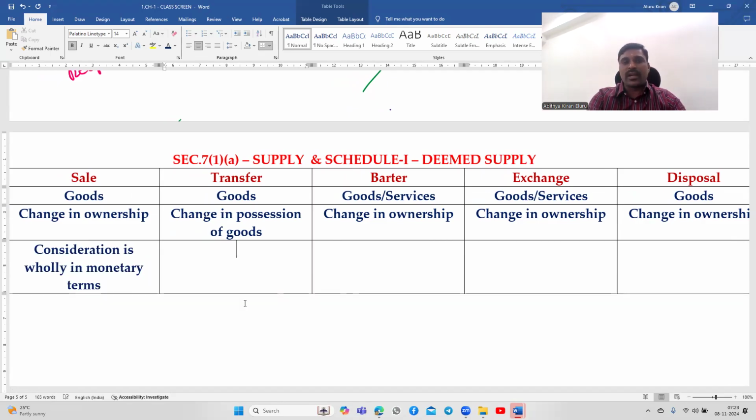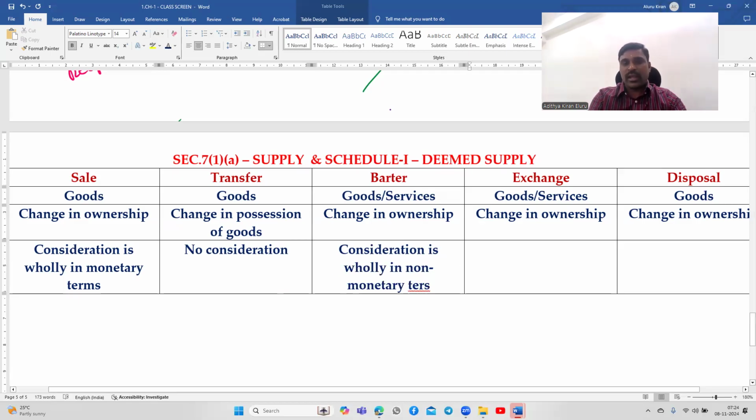Consideration is wholly in monetary terms. In case of transfer, as there is no change in ownership of goods, no consideration is involved. In case of barter, consideration is wholly in non-monetary terms.